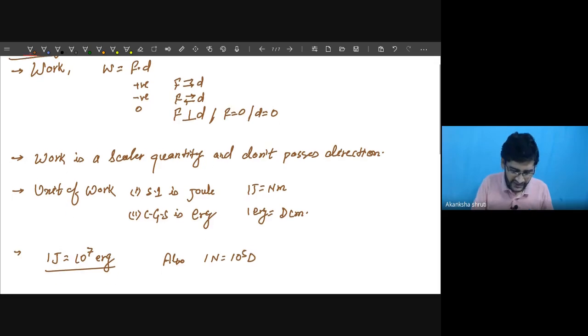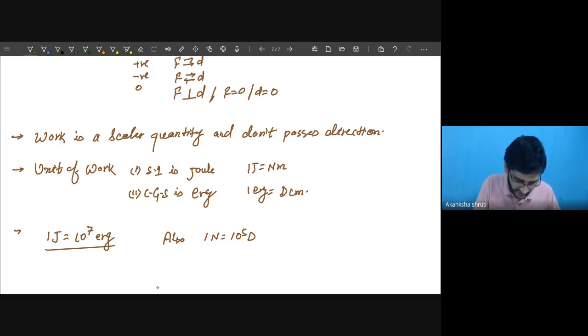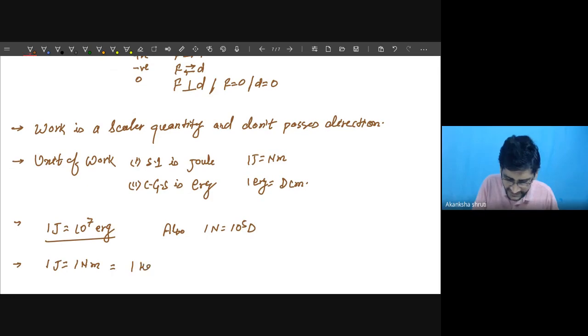Another thing regarding this unit we have learned. 1 joule is 1 Newton meter, or in terms of the basic units like kg, meter and second, it is given as 1 kg meter square per second square.